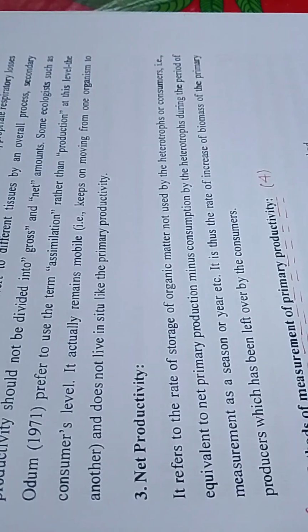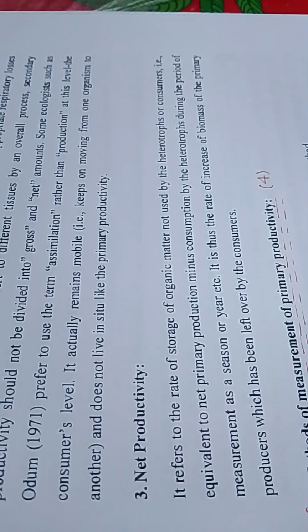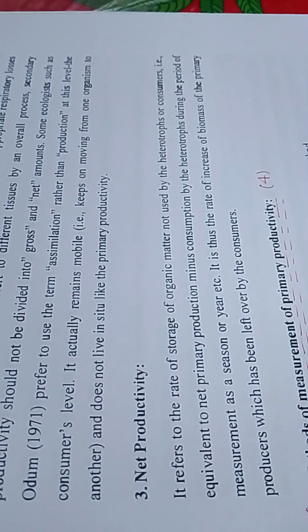Secondary productivity is the rate of energy storage at the consumer level: herbivores, carnivores and decomposers. Since consumers only utilize food material already produced, with appropriate respiratory losses, they convert it to different tissues by an overall process. Secondary productivity should not be divided into gross and net amounts.